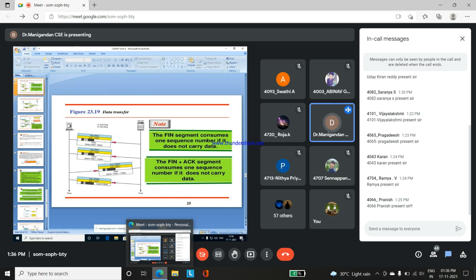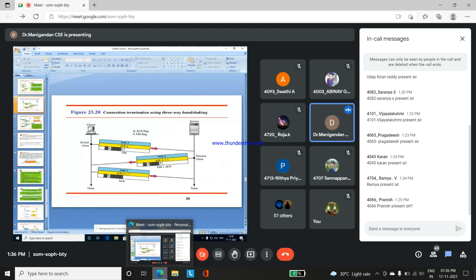Here, the FIN segment consumes one sequence number even if it does not carry data. Based upon the FIN, only the sequence number will be transmitted, and it does not carry any data. Then the next step is the FIN plus acknowledgement segment, which contains a sequence number and does not carry data. Based upon that, the data transmission will be performed between the server and the client.